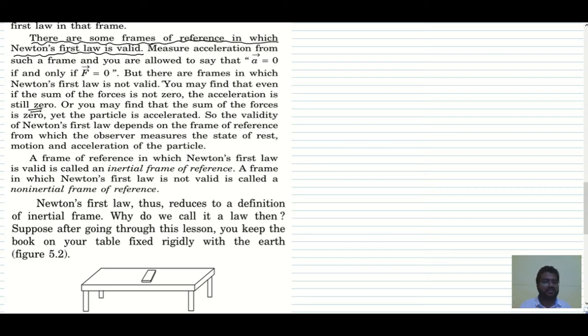And just now we have seen the sum of forces with respect to the cabin is equal to 0, but still that lamp is accelerating, isn't it? So the validity of Newton's first law depends on the frame of reference from which the observer measures the state of rest, motion and acceleration of a particle. A frame of reference in which Newton's first law is valid is the inertial frame, and the frame in which Newton's first law is not valid is the non-inertial frame.